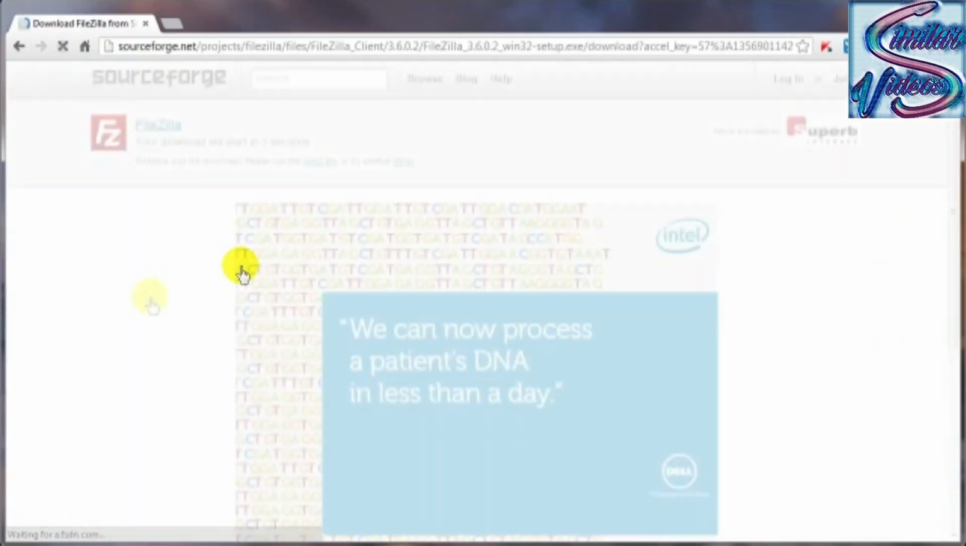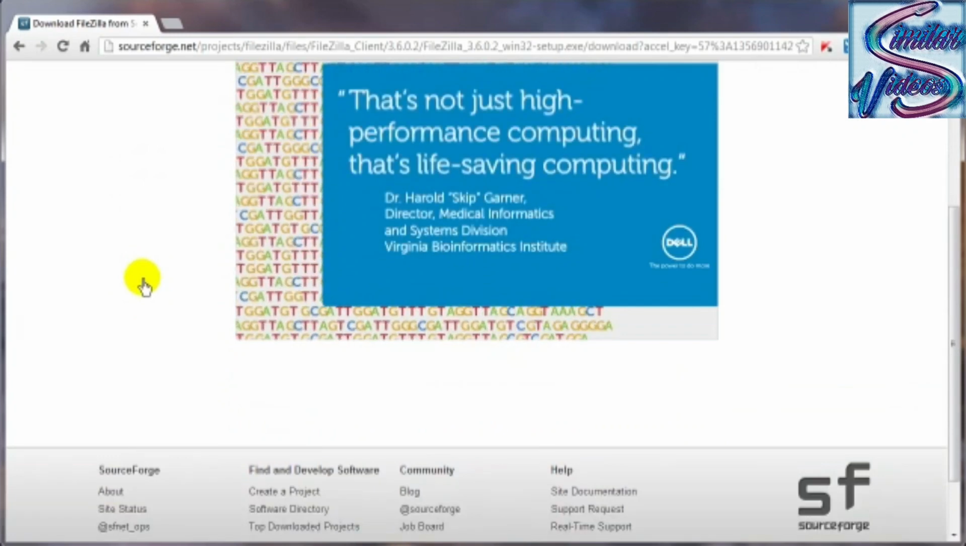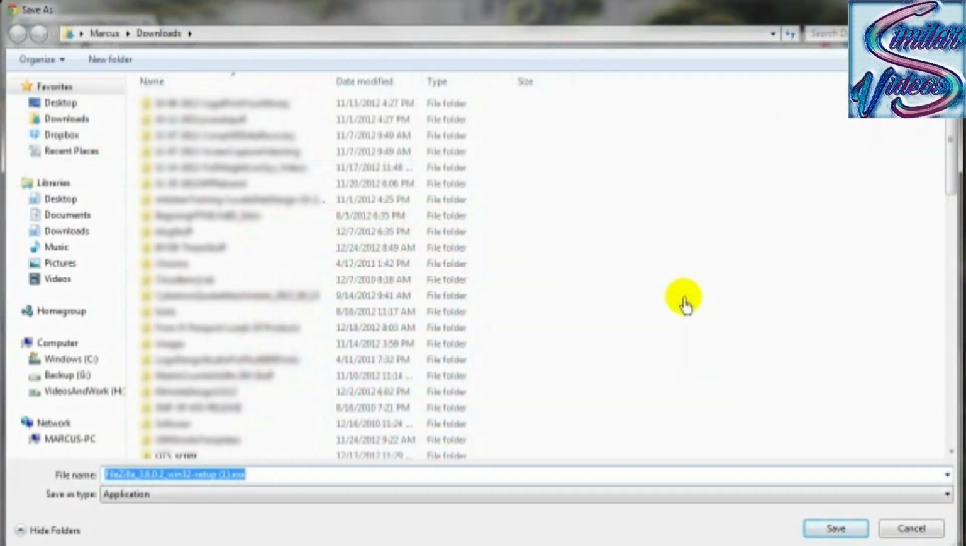Go ahead and click on that and get their advertising stuff out of the way. Now I've got it set up on my system to download all of my downloads to my downloads directory on my computer. You may have yours set up some other way, but that's just how mine is set up.